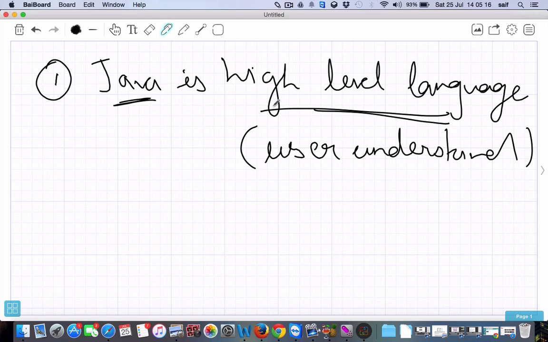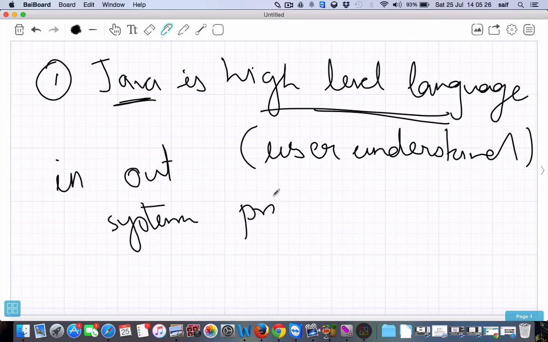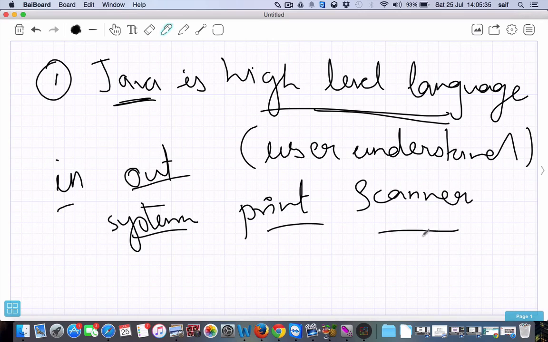Programs are constructed from user understandable English words, like in, out, system, print, scanner. So these are small English words. Using these basic words, we can write Java programs. That's why it is a high level language.